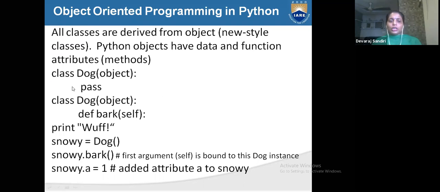Here, what is the pass variable? All classes are derived from object. These Python objects have data, functions, attributes and methods. See, class Dog: the first letter should be a capital letter. Dog is one type of class.